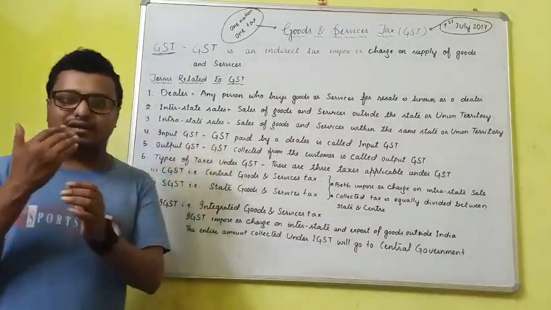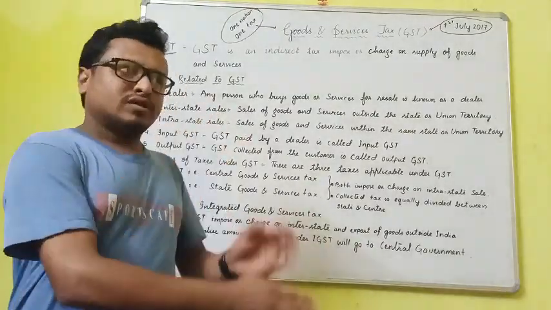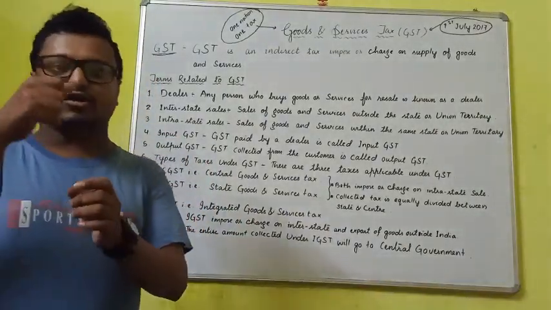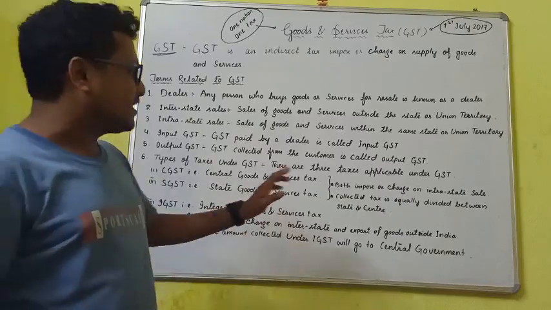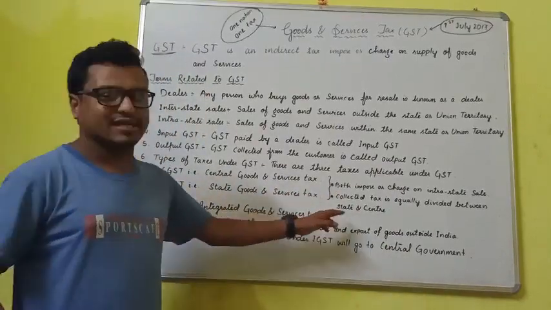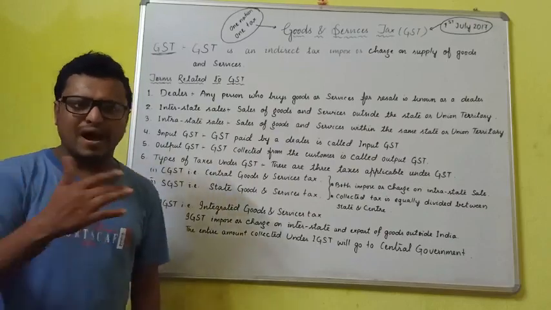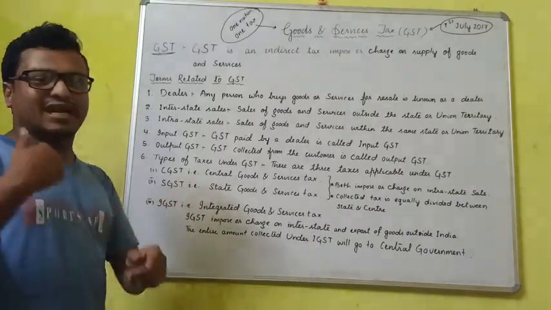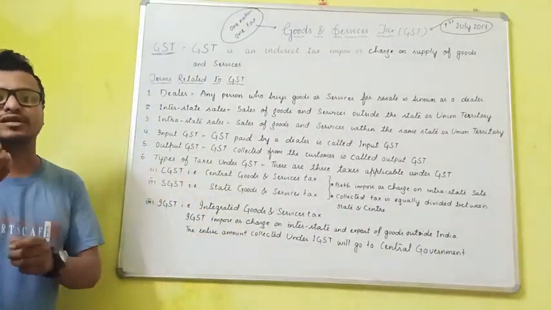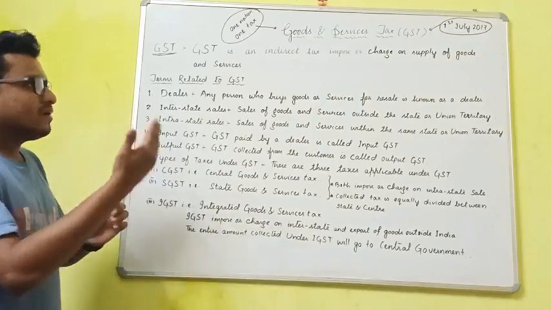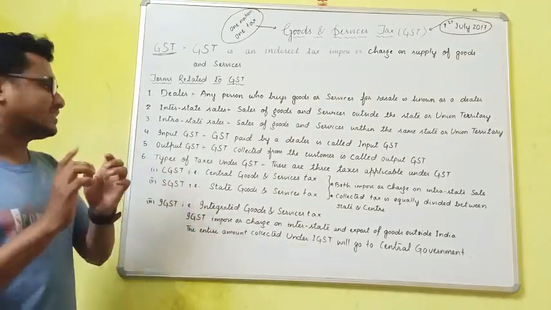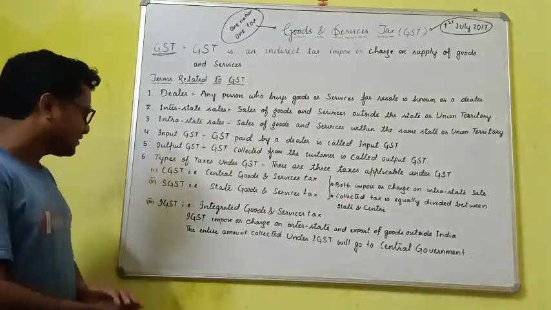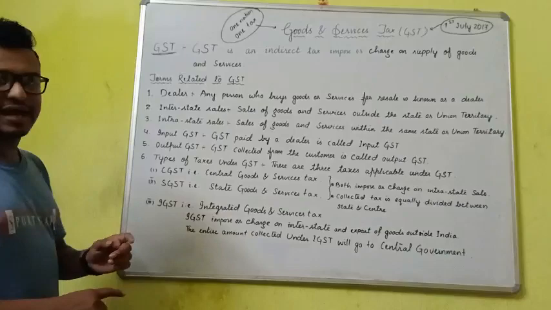When the sale or business takes place within the state, in that case, the total amount of GST collected will be equally divided between the center and state. The part that goes to the state is called SGST, and the part which goes to the center is known as CGST. But apart from this, another tax is there, called IGST. IGST means Integrated Goods and Service Tax.